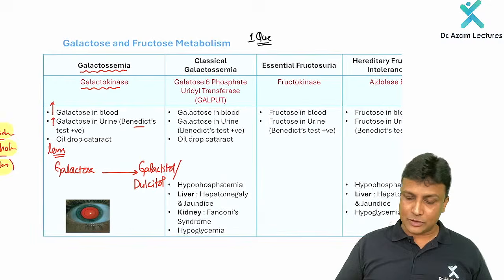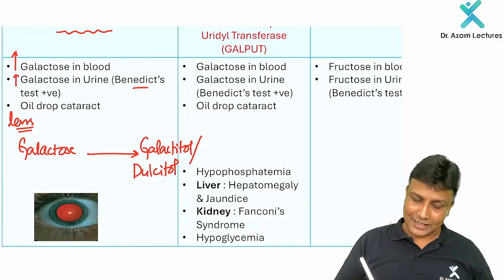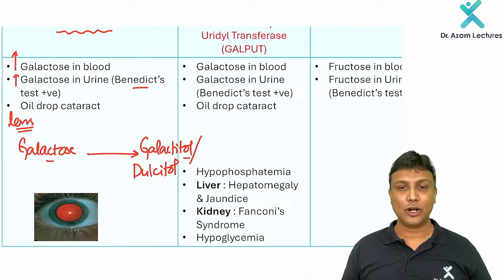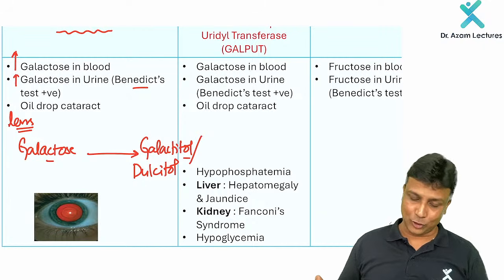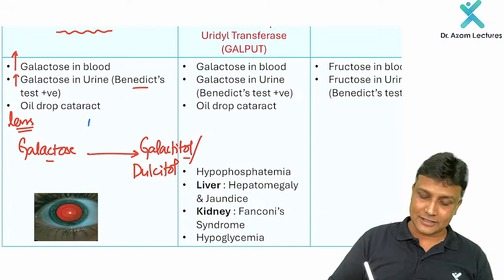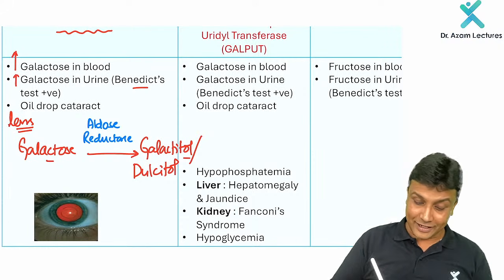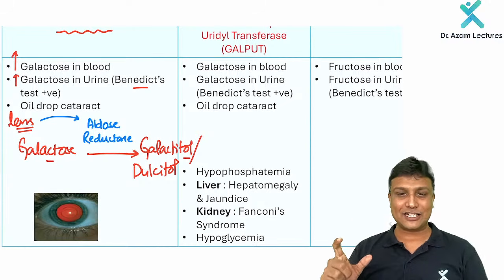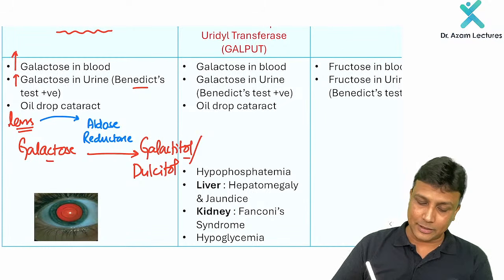Now, how is this galactose converted to galactitol, sir? How is this converted to this alcohol? Please remember, galactose is actually an aldehyde, and now that is getting converted to this alcohol, galactitol. Of course, the aldehyde will be reduced to form galactitol there. So the name of the enzyme here will be aldose reductase. That enzyme will be present in the lens, converting the galactose to galactitol. Very, very important, my dear friend. This enzyme name has already been asked in your exam.